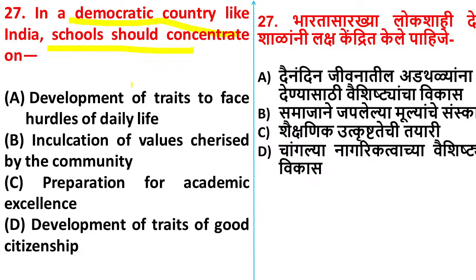Yes, Rasika is saying option D. Yes, there is no confusion with option C, preparation for academic excellence. This is not the major aim of education. As Arti, Badal, Tabassum are saying, option D, development of traits of good citizenship, is correct. Yes, we have to make the children good citizens of a country. Yes, Ashwini, option D is the right answer. All of you have given the correct answer.